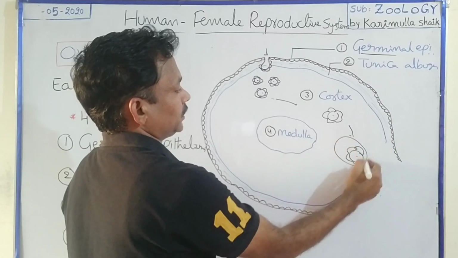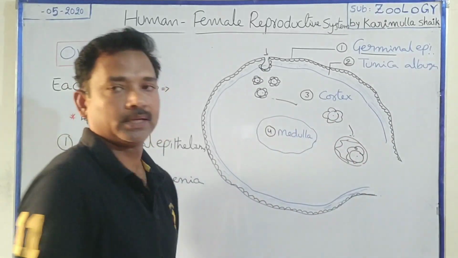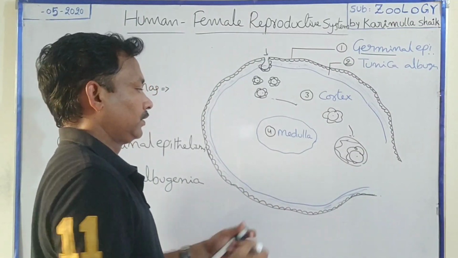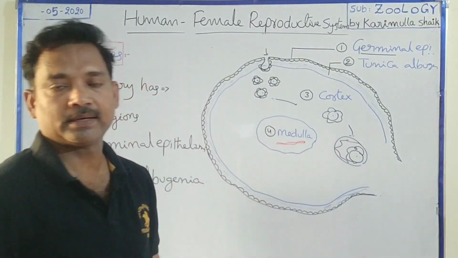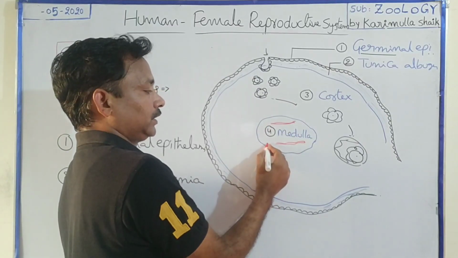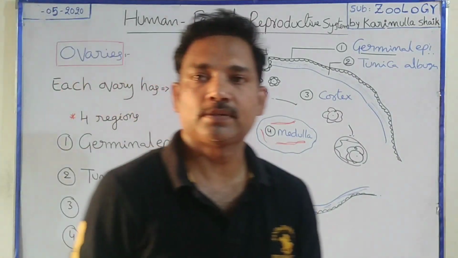The completely developed follicle is called the Graafian follicle. At the medullary region, we may observe only blood vessels, arteries as well as veins. Lymph vessels can also be seen, along with nerve fibers. So the ovary shows 4 regions.